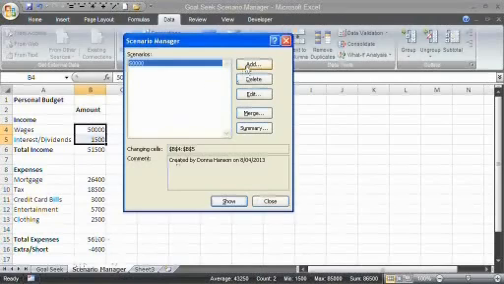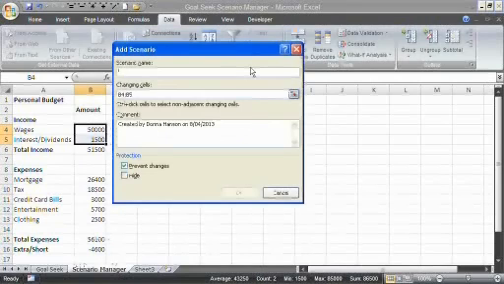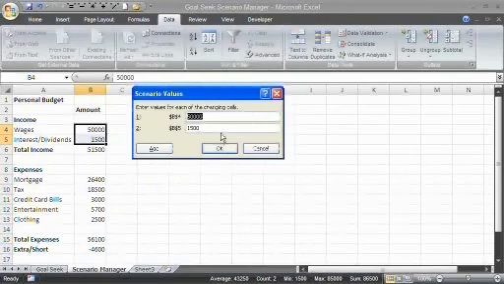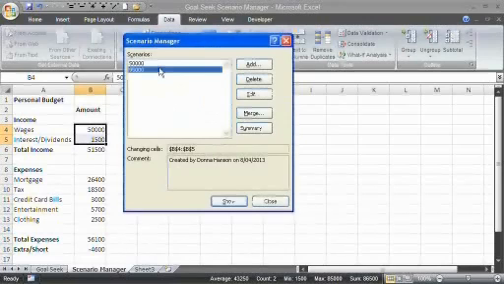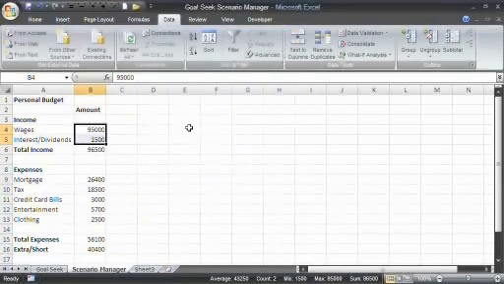Now I'm going to add another scenario, and I'm going to call this 95,000 and OK. In this case, I'm going to put in 95,000. The 1,500 will stay the same. We click OK. So I can easily move between the two of them by clicking on the one I want to have a look at and choosing Show. And it shows me what the surplus is in that instance. If I click Close, we're back to our original data.